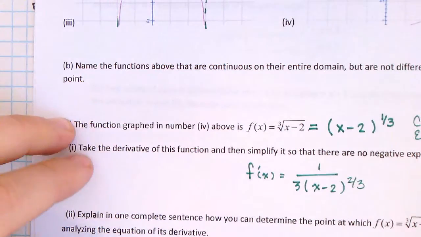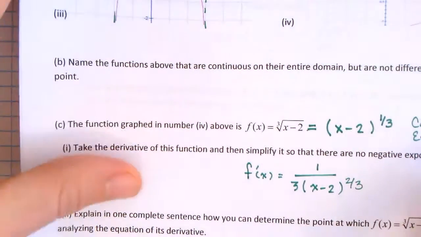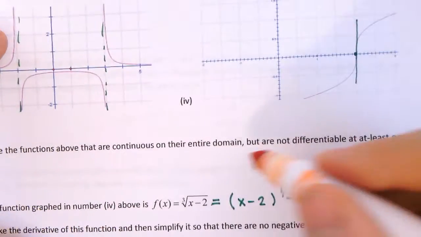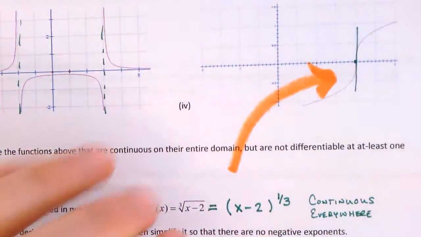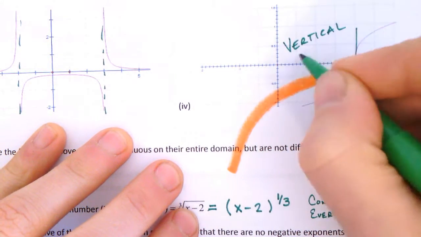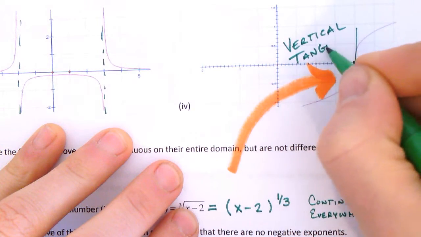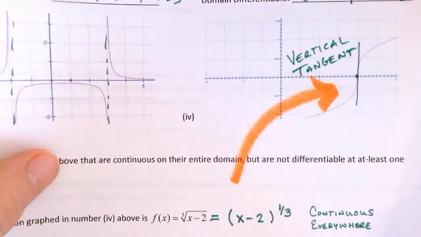So B asks us to name the functions for which they're continuous on their entire domain, but they're not differentiable, and those would be this one right here. So we know that the vertical tangent is an example of something that can make it continuous but not differentiable.